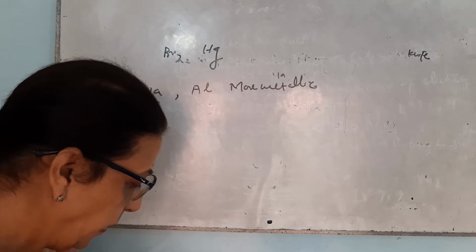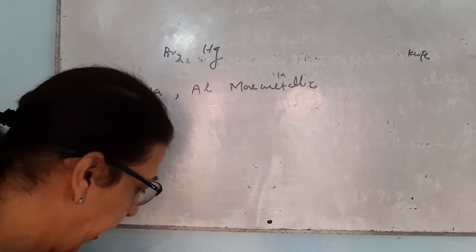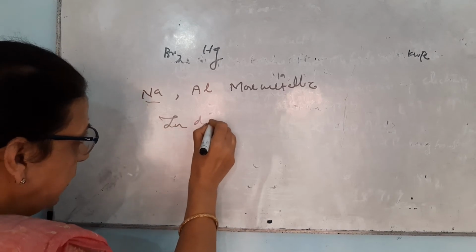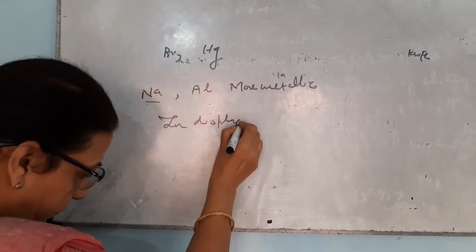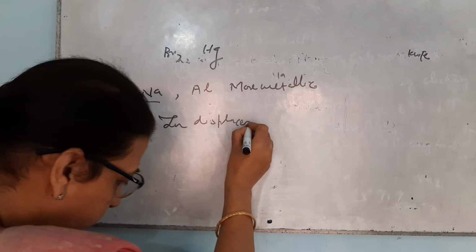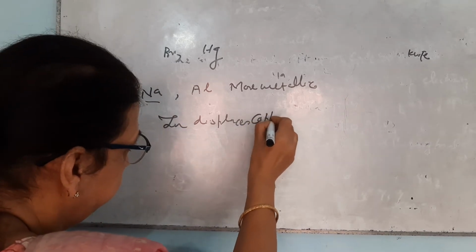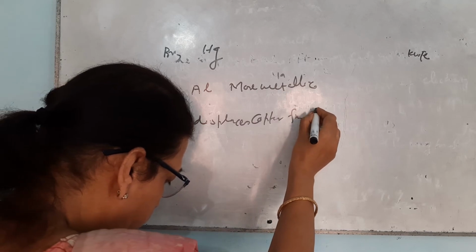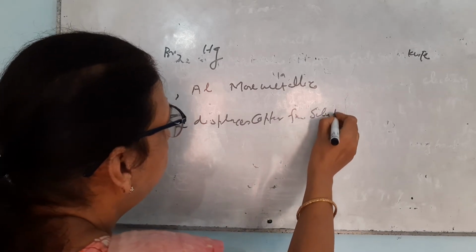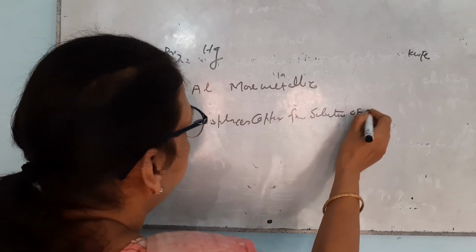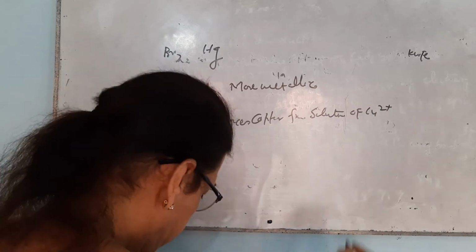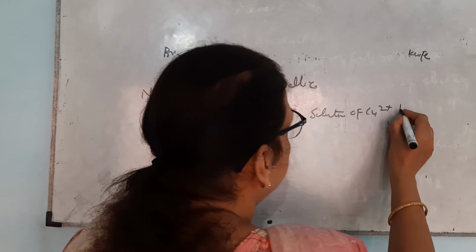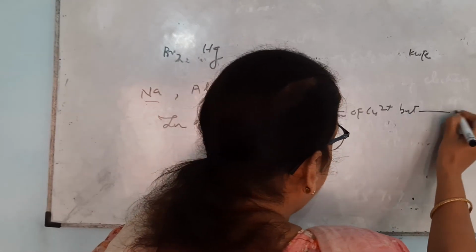Now the next question is, fill in the blanks. Zinc displaces copper from a solution of copper ion, but dash does not.